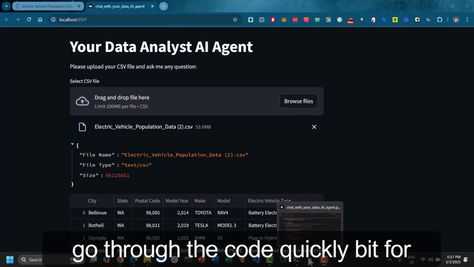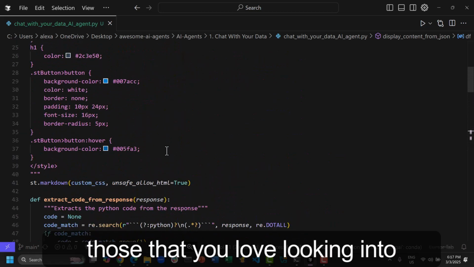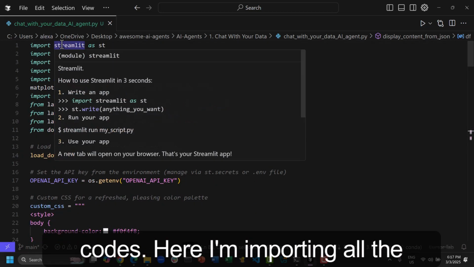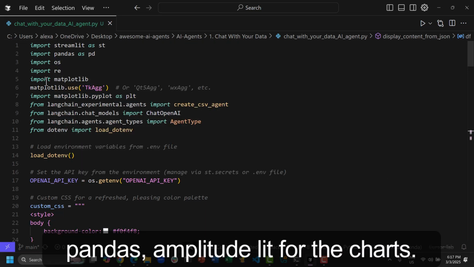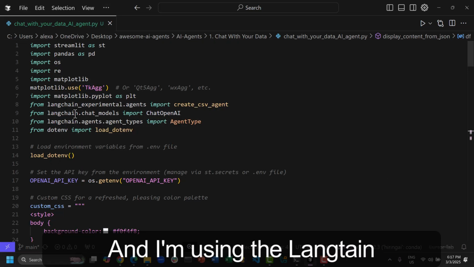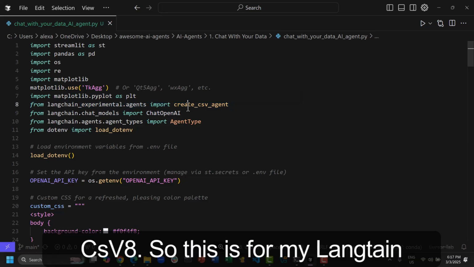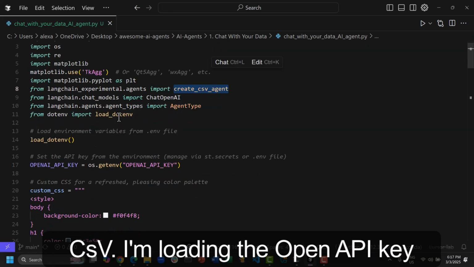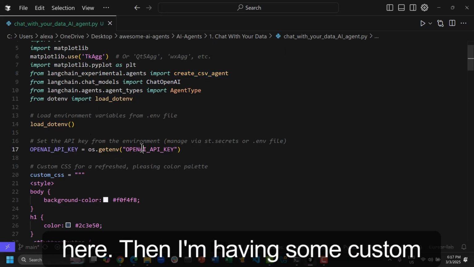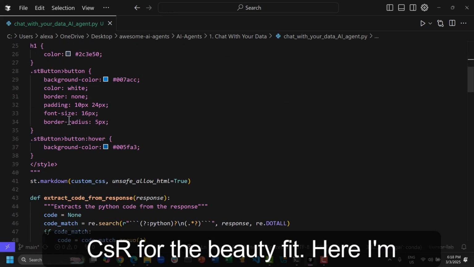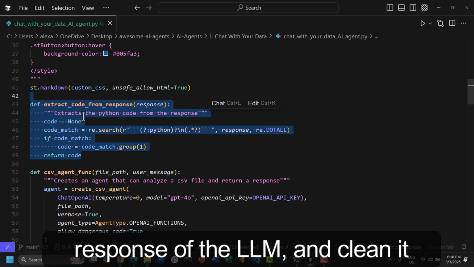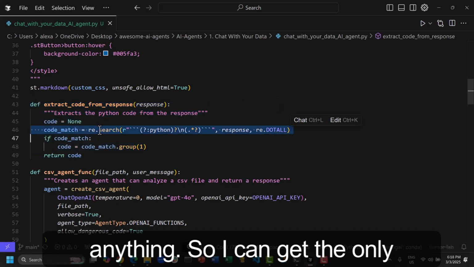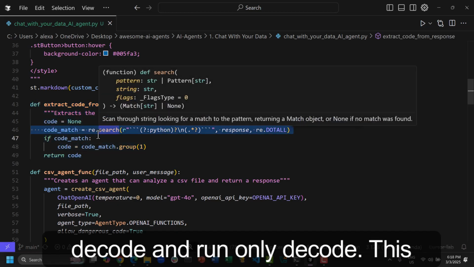Let's go through the code quickly, for those of you who love looking into code. Here I'm importing all the necessary modules: Streamlit, Pandas, Matplotlib for the charts, and I'm using the LangChain experimental agents create CSV agent. This is for analyzing the CSV. I'm loading the OpenAI key here, then I have some custom CSS for the beauty of it. Here I have a function that gets the response of the LLM and cleans it with a regex, so I can get only the code and run only the code.